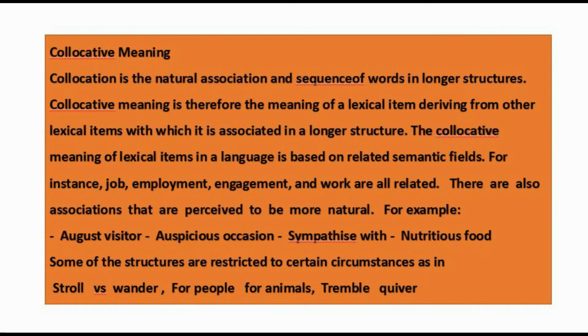The second type of associative meaning is collocative meaning. When two or more words go together in a structural segment, it is called collocation. Collocation is the natural association and sequence of words in longer structures.